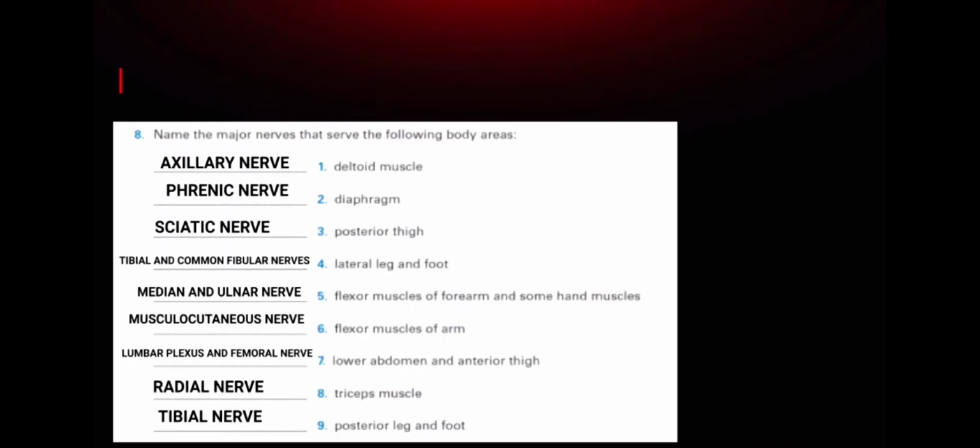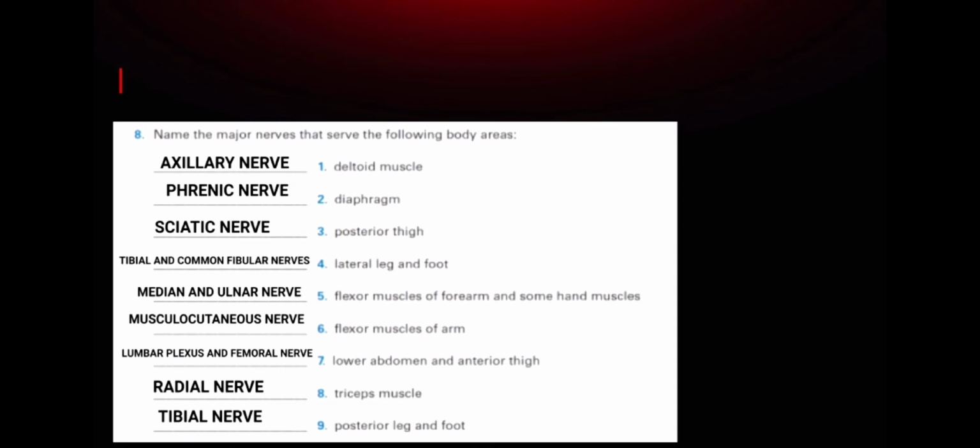Number 8. Name the major nerves that serve the following body areas. Number 1, deltoid muscles: axillary nerve. Number 2, diaphragm: phrenic nerve. Number 3, posterior thigh: sciatic nerve. Number 4, lateral leg and foot: tibial and common fibular nerves. Number 5, flexor muscles of forearm and some hand muscles: median and ulnar nerve.